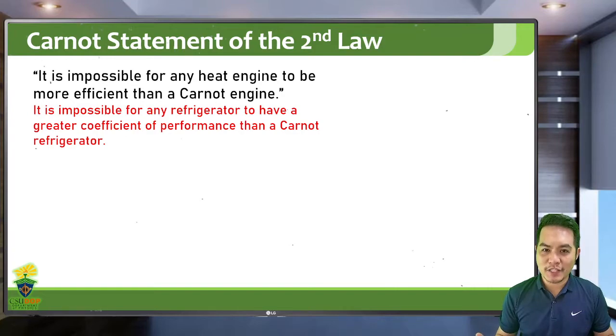There's no real engine that has more efficiency than a Carnot engine or a greater coefficient of performance than a Carnot refrigerator. So real engines and real refrigerators just use the concept of the Carnot engine and refrigerator as a guide in manufacturing, making the temperature difference as large as possible for engines and as small as possible for refrigerators.